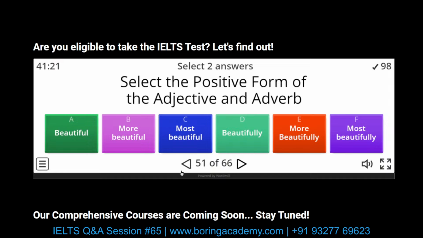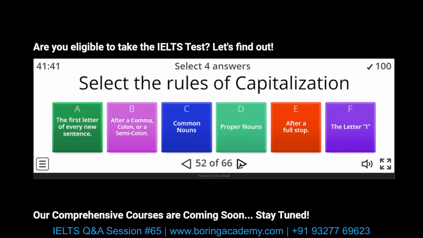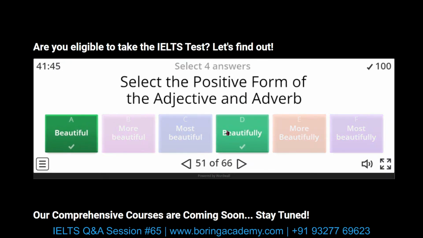Beautiful, that's an adjective, and the adverb is beautifully. More beautiful, most beautiful. We'll use more because we cannot say beautifuler. So more beautifully, most beautifully.